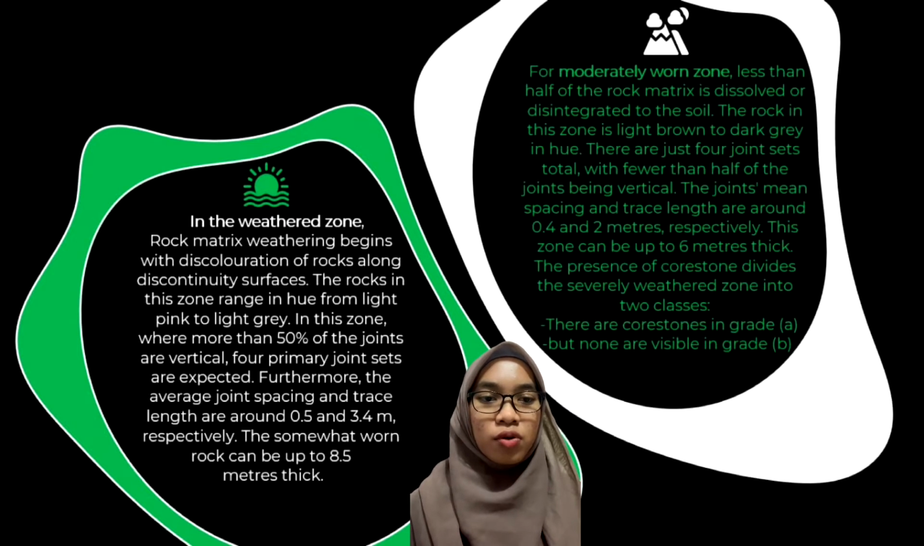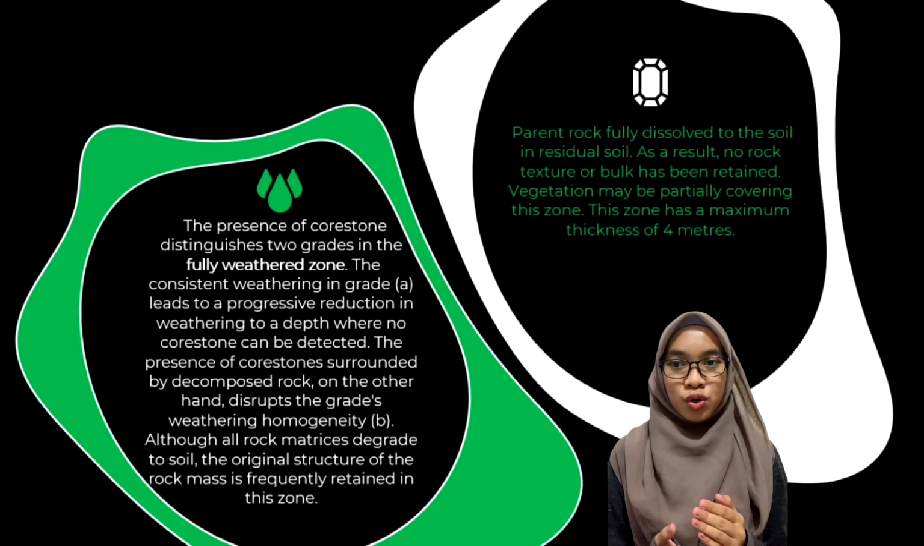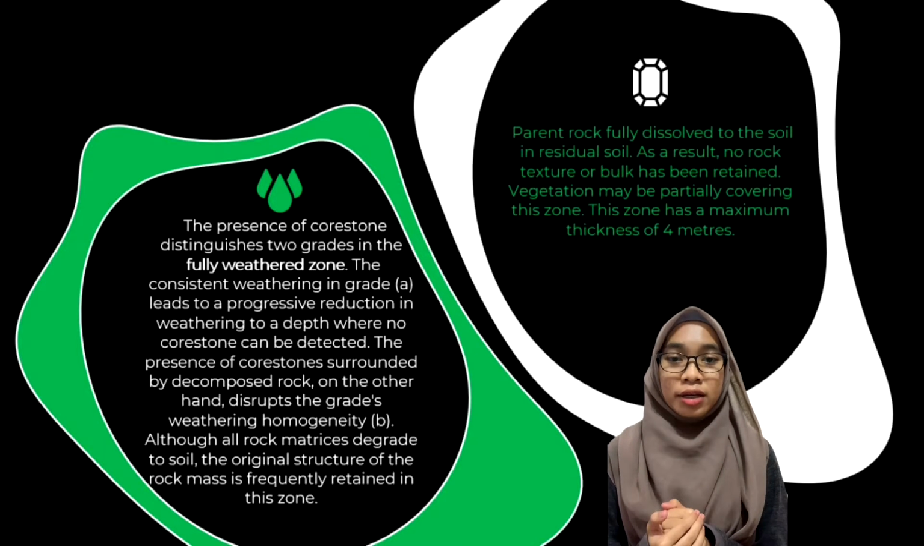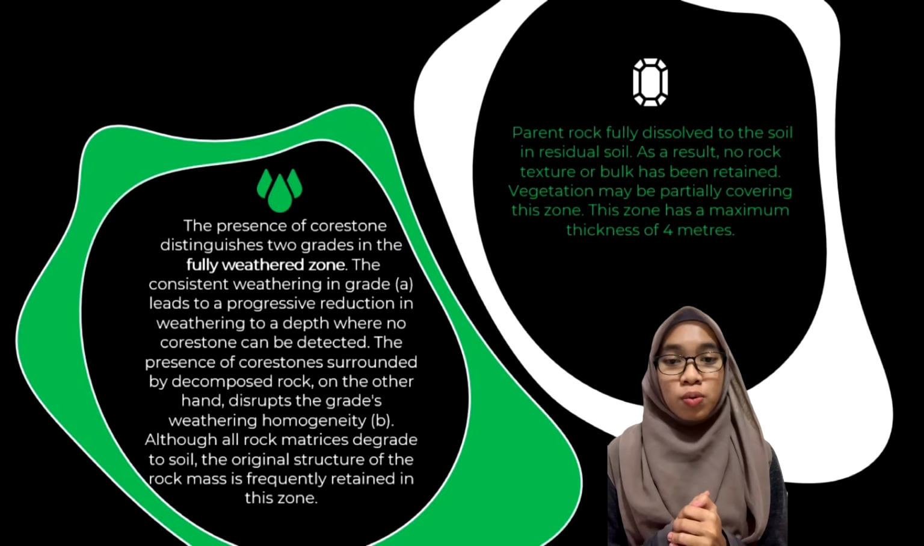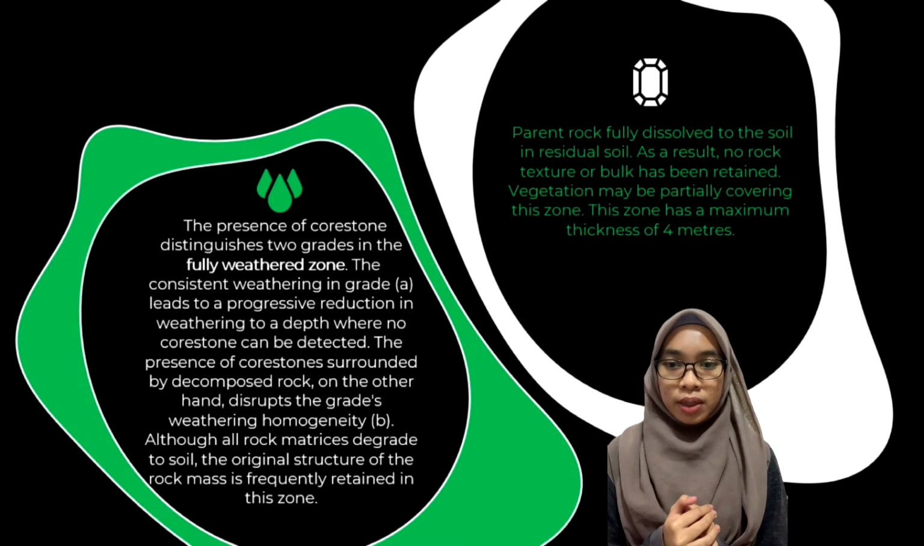The presence of corestone divides the severely weathered zone into 2 classes. Firstly, there are corestones in grade A, and secondly, none are visible in grade B. The presence of corestone distinguishes 2 grades in the fully weathered zone. The consistent weathering in grade A leads to a progressive reduction in weathering to a depth where no corestone can be detected. The presence of corestone surrounded by decomposed rock, on the other hand, disrupts the weathering homogeneity of grade B.